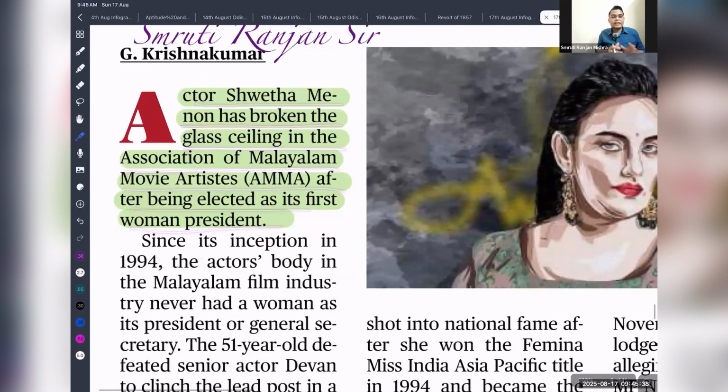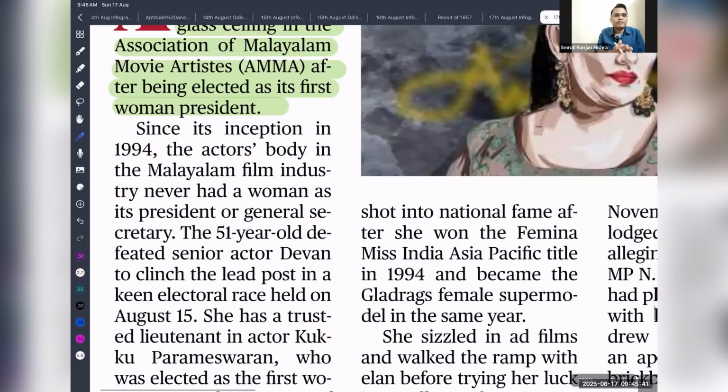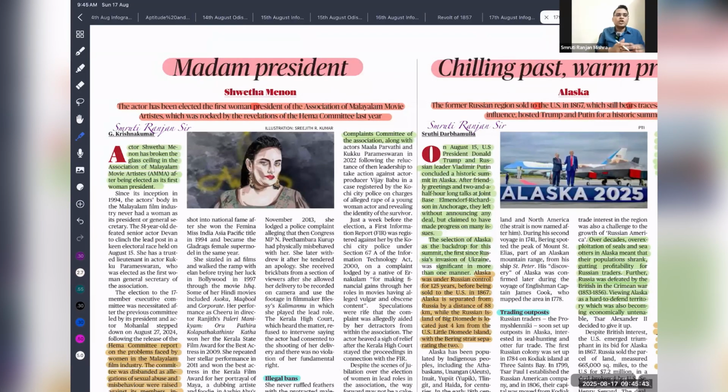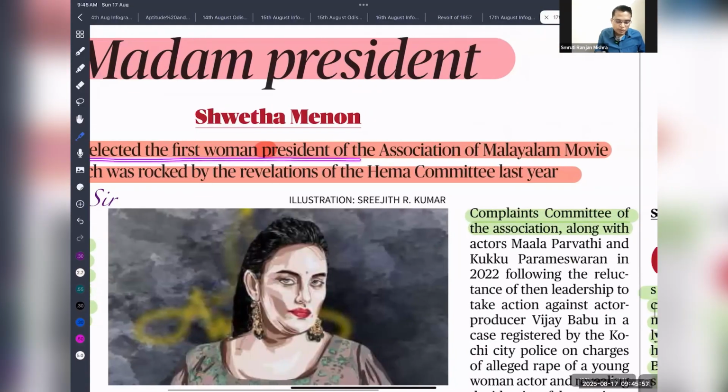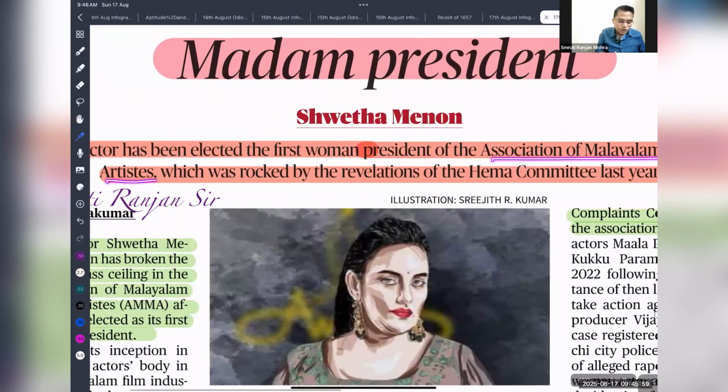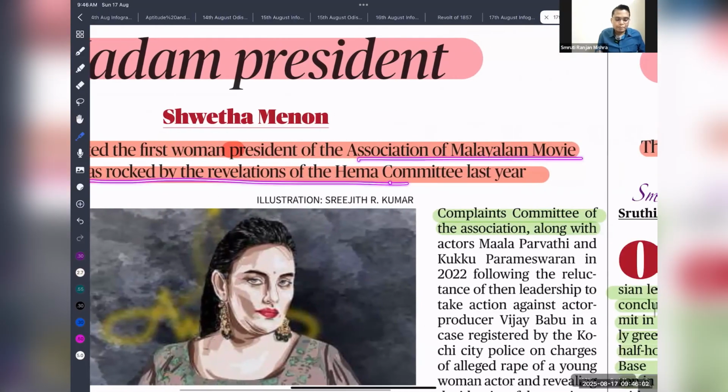But recently there was a report published on the Malayalam film industry by the Hema panel. They revealed the challenges women are facing in the Malayalam film industry and what kind of discrimination they are facing. So actor Sweta Menon has been elected the first woman president of the Association of Malayalam Movie Artists, which was rocked by the revelations of the Hema panel. Whenever you are talking about the rights of women, sexual abuse, or the protection of women at the workplace, you can talk about the findings of the Hema panel.